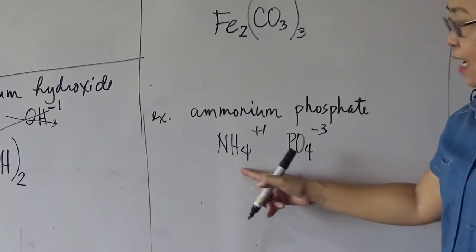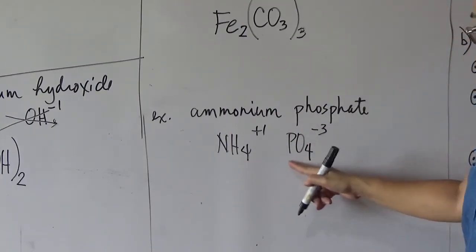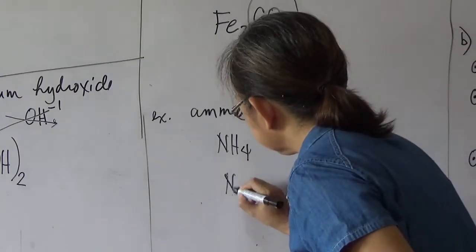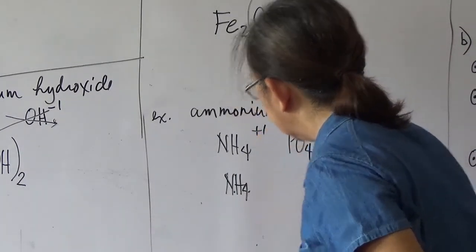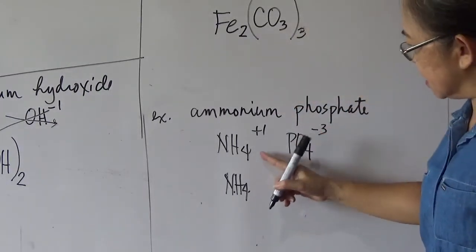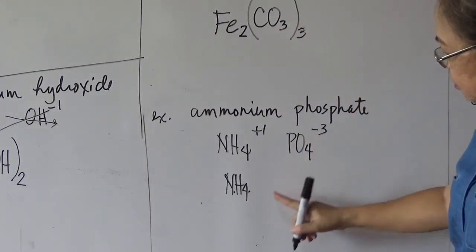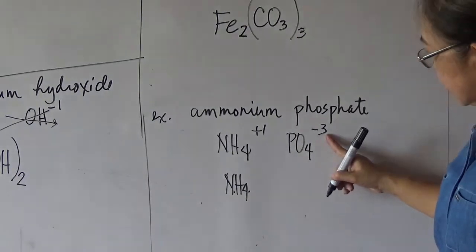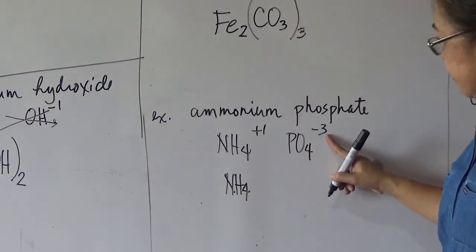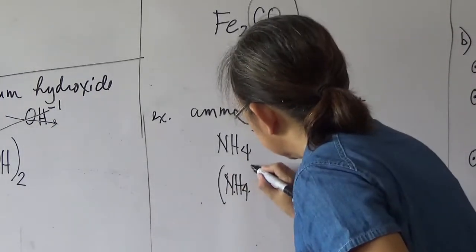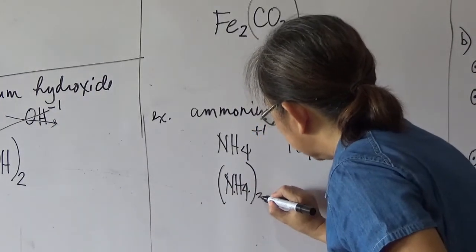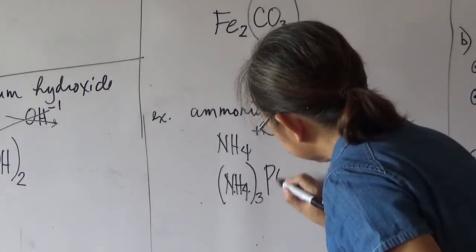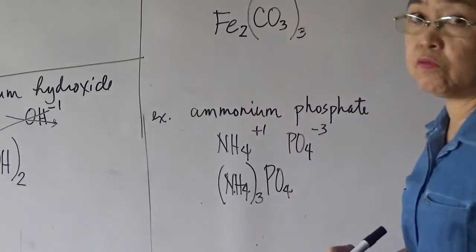Ammonium is a polyatomic ion, phosphate is a polyatomic ion. So when you write ammonium as a polyatomic ion and cross indicate the oxidation state, the subscript of ammonium, which is NH4, is 3, it's more than 1. So you have to enclose this in parentheses, then you write 3. Okay? Then you have PO4.